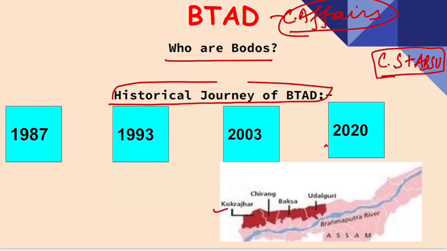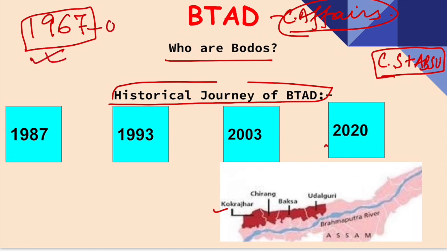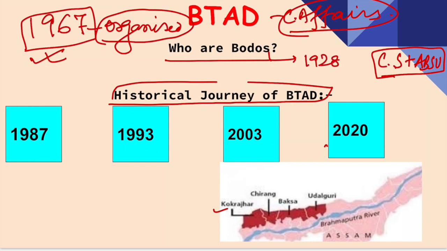Now, the very first demand of statehood by the Bodo people was started in 1967. It is not that they started it for the first time in 1967, but this was the organized demand. Although the demand for a separate land or separate state for Bodos has been there since 1928, during the Simon Commission.